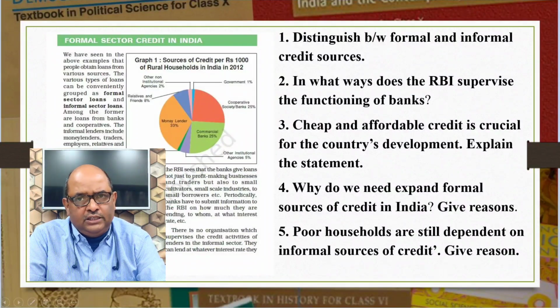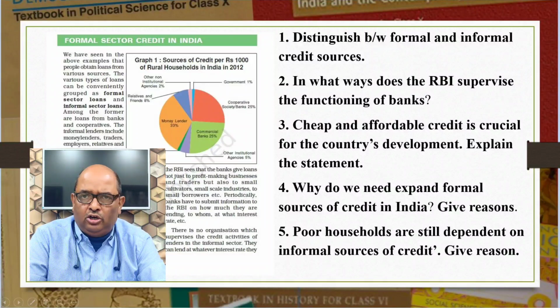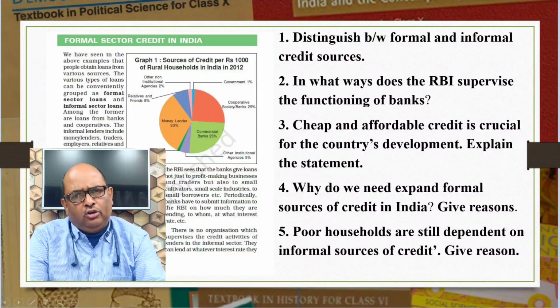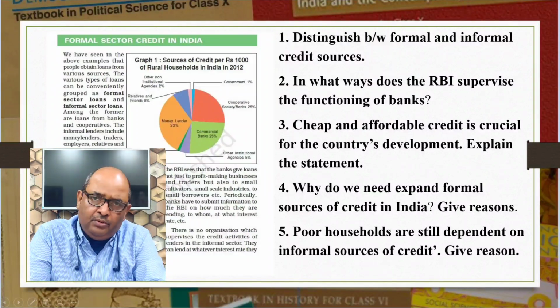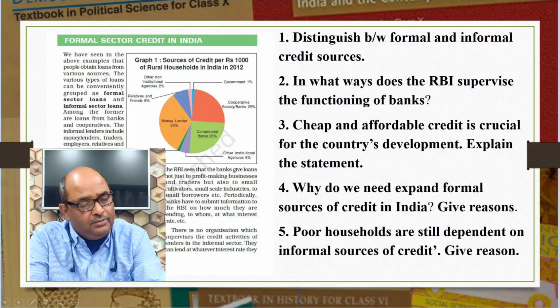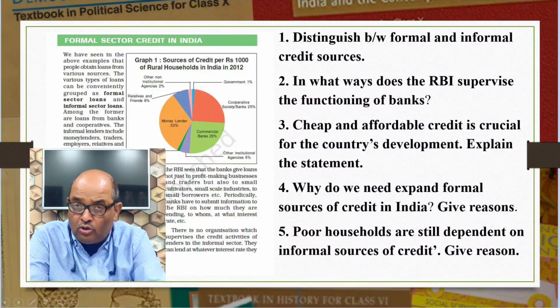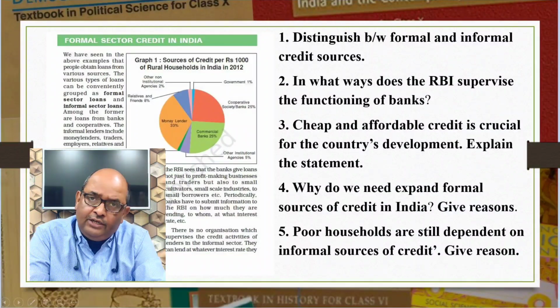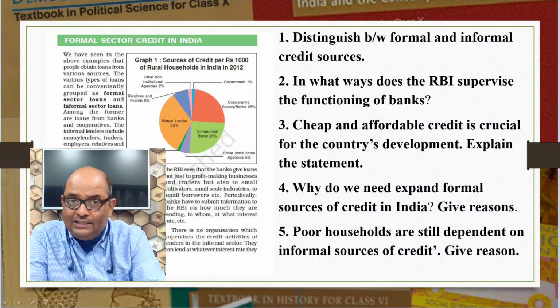In what ways does the RBI supervise the functioning of banks? You know that all the commercial banks maintain a minimum cash balance out of the deposits they receive. The RBI monitors that the banks actually maintain the cash balance. The RBI monitors that the banks give loans not to just profit making businesses and traders but also to small cultivators, small scale industries, to small borrowers, etc. The rate of interest of the formal lenders is decided by the RBI, so normally the interest rates are very low.